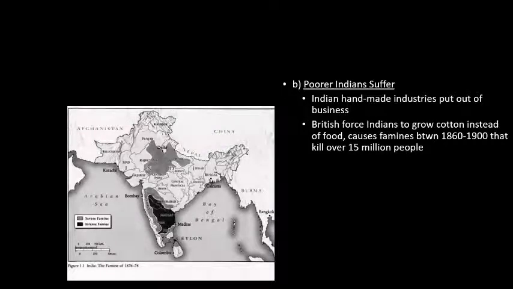Here you see a map of the famines, guys. The darker areas are where the famines were more severe and more intense, but all of the darker areas were under the control of the British Empire in India. So, you might say, wow, Great Britain is bringing in all this modern stuff. Yeah, they're also causing famines that kill 15 million people. Once again, is imperialism beneficial or harmful?